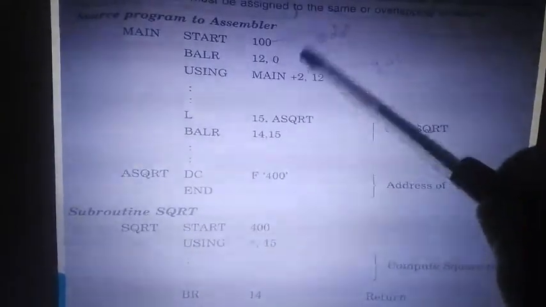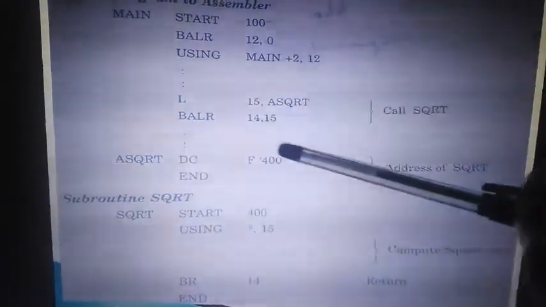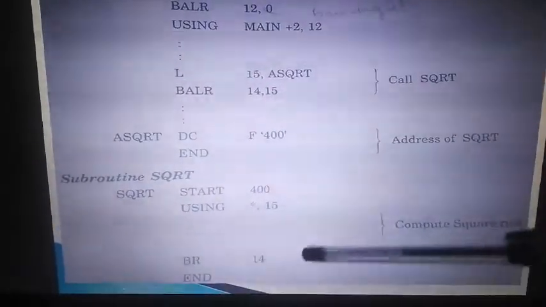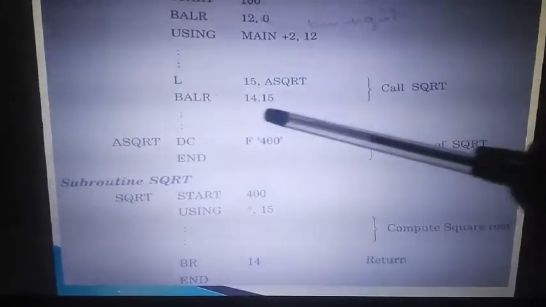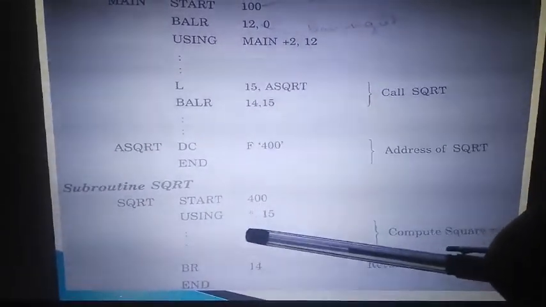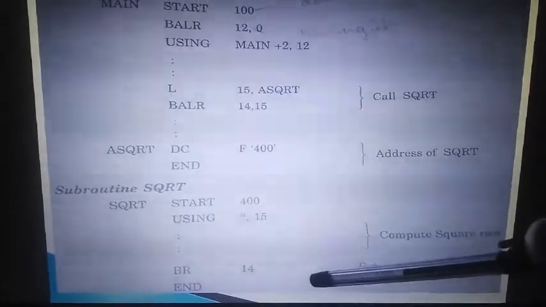The address of the square root is already specified in the main program, that is 400. So 400 is allotted to the square root. That means we have to change it over here. If an overlap happens, we need to reallocate again, which is a lengthier process, because